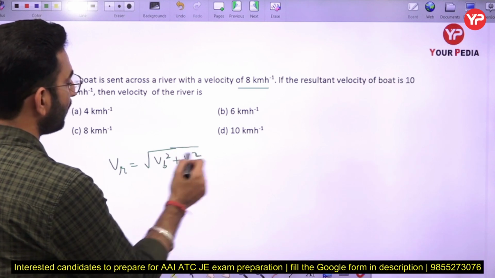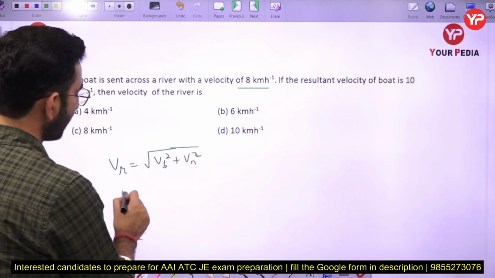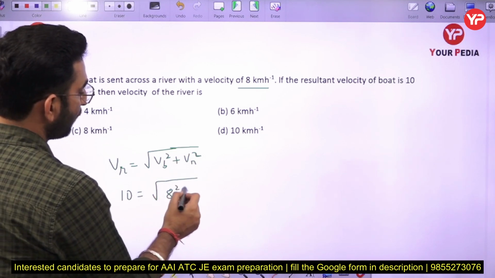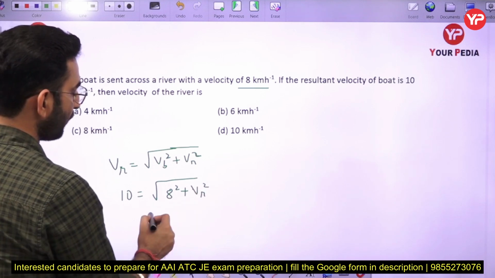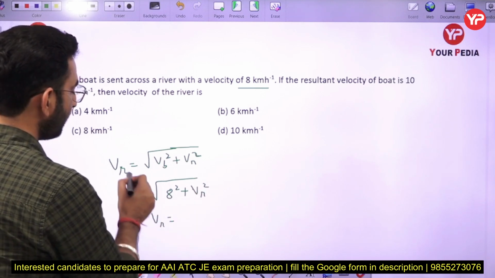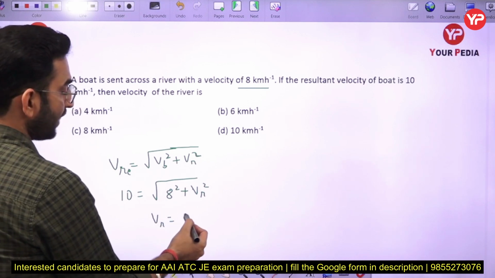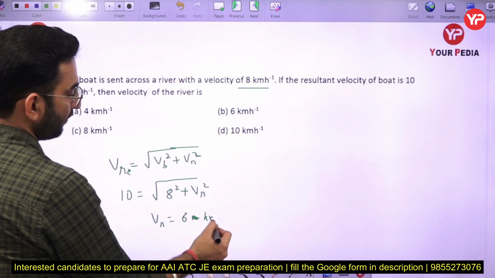Here the resultant velocity is given as 10, the velocity of the boat is given as 8, and the velocity of the river is VR. If you solve it, you get the velocity of the river as 6 km per hour.